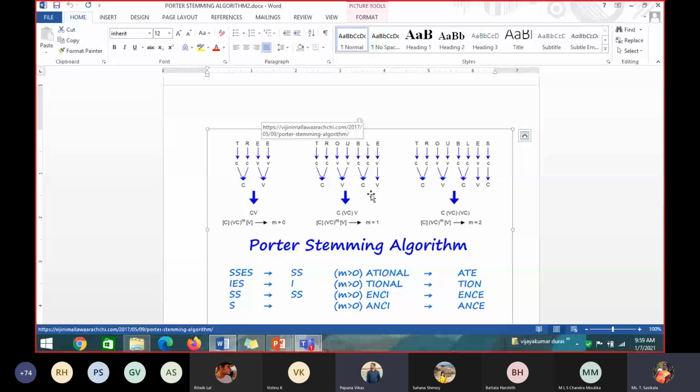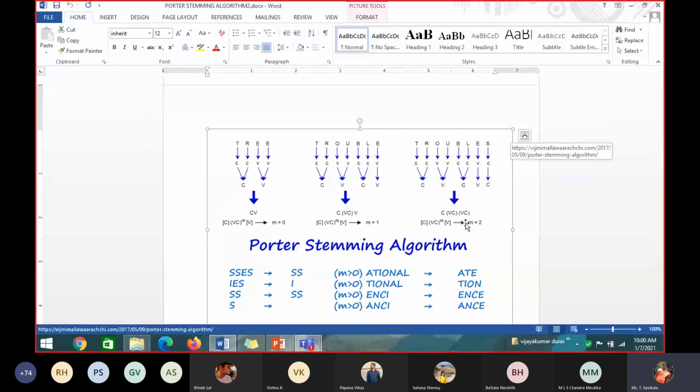One combination. I am telling you this because the M value is taken into count for writing the rule. That's why you should first know what the M value is. What is the M value for the word trouble? 1. And for troubles? 2. Why? Because S is again a consonant, so this V and C I cannot group together. So there is another VC combination like this. You have to find the M value.